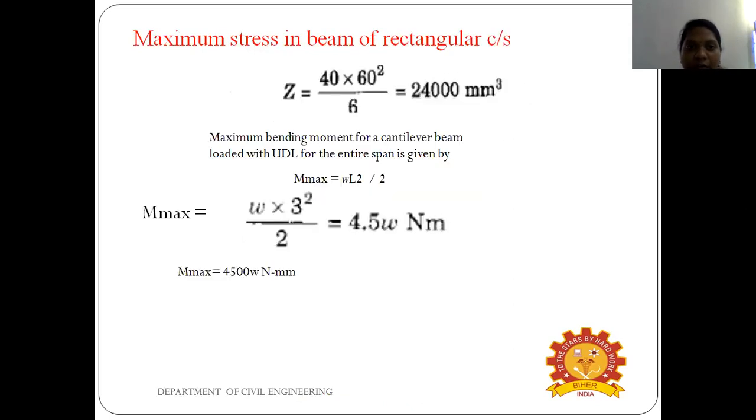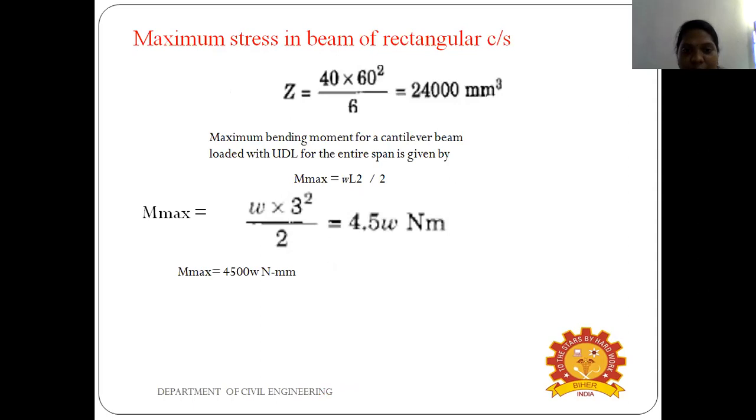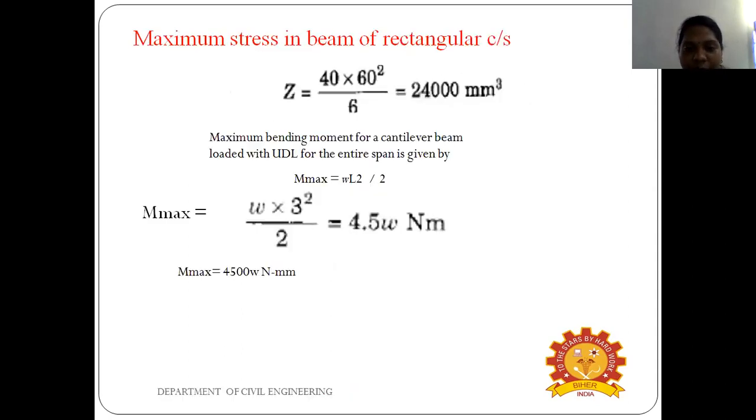So the maximum stress in the beam for the rectangular section: the Z is the same, only the moment changes. For the square section, the moment is force into length divided by 4, WL divided by 4. For the rectangular section, the moment formula is WL squared divided by 2. W is the load and L is already given, so WL squared divided by 2 is 4.5 W.